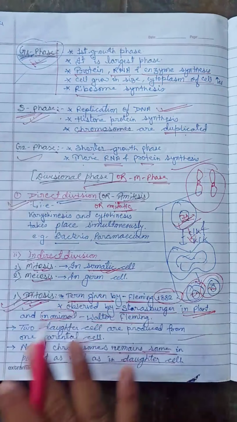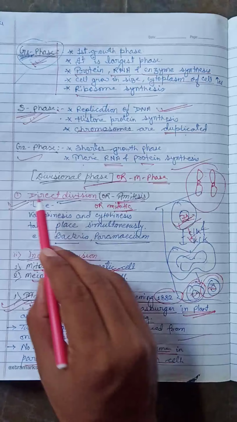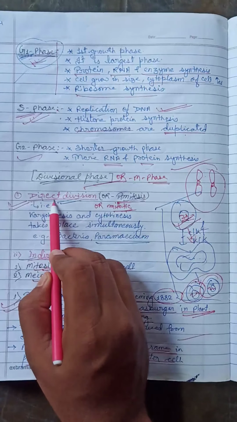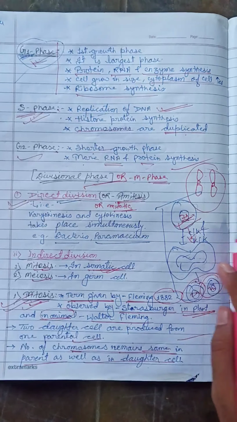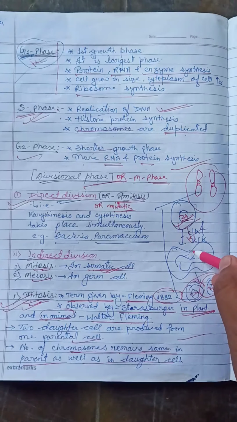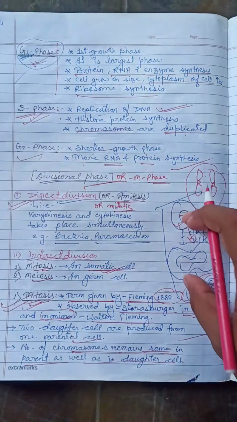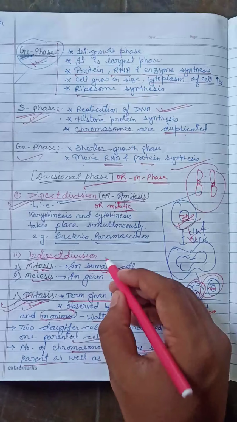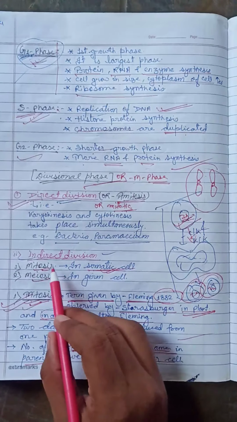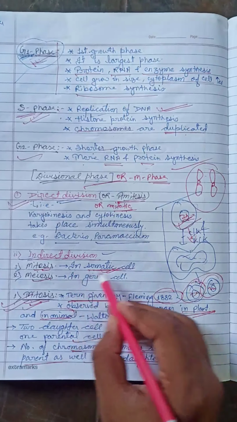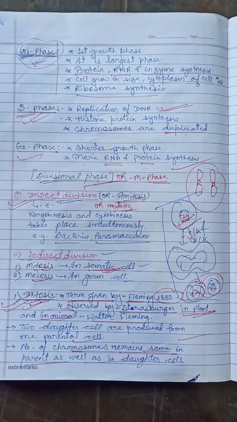The M phase or division phase has two types of division, as we read earlier. Look at this type of division, that means the direct division. Here, if the cell is 2N, karyokinesis and cytokinesis take place simultaneously and it divides into two different cells. That is amitosis division. Now indirect division has two types, mitosis and meiosis. Mitosis occurs in somatic cells whereas meiosis occurs in germ cells.